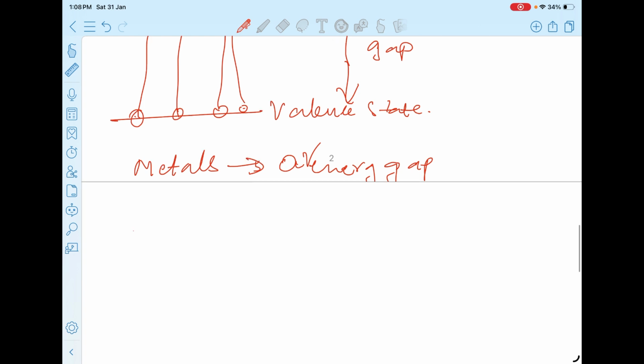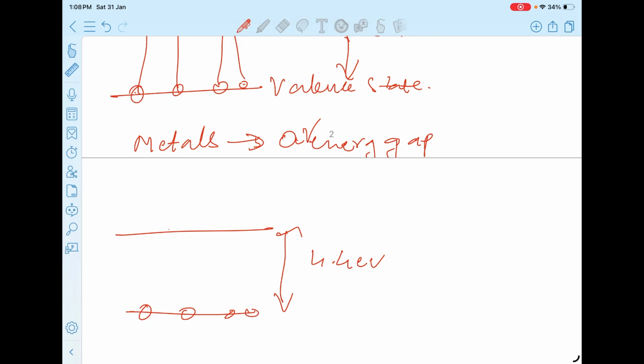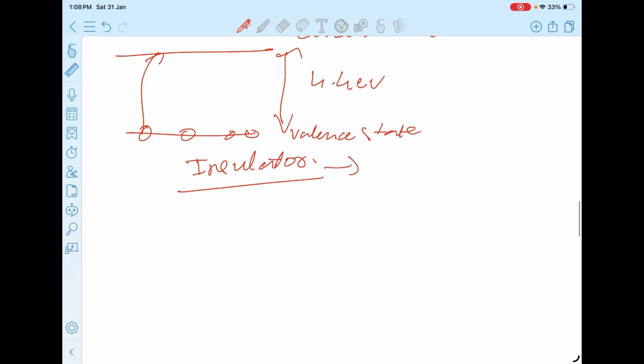Coming to insulators, insulators have a big energy gap, more than 4.4 electron volt, a very big energy gap. To make a free electron go from the valence state to the conduction state, you have to give a lot of energy to make it jump. So for an insulator, it is not at all possible to make this jump. That is why insulators are not conductors, because of this property.